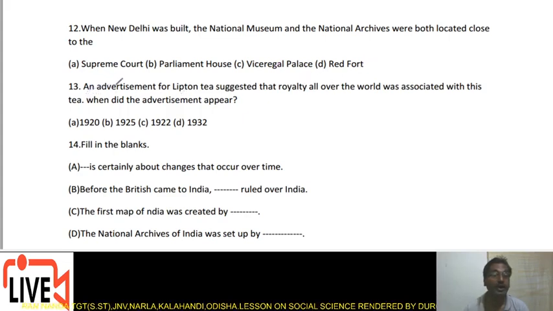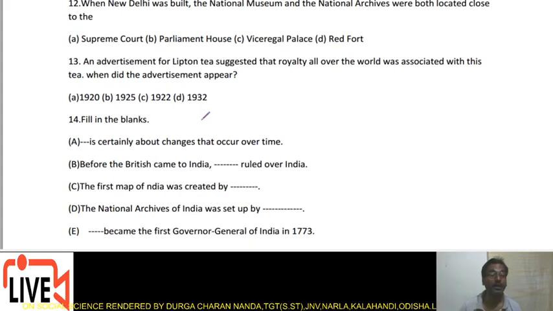Question number 13. An advertisement for Lipton tea suggested that royalty all over the world was associated with this tea. When did the advertisement appear? Options are 1920, 1925, 1922 and 1932. So, after these multiple choice questions, now fill in the blanks.